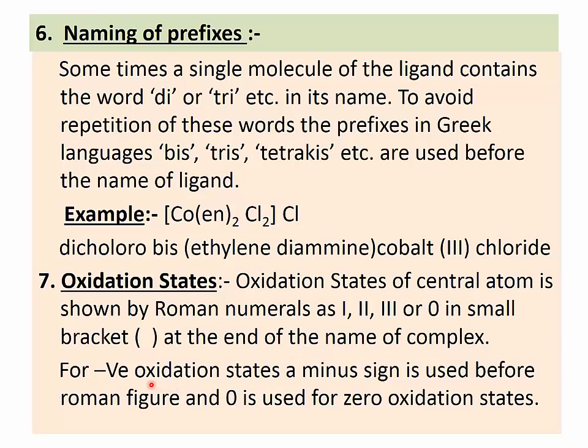For negative oxidation states, a minus sign is used before the Roman figure and 0 is used for zero oxidation state.